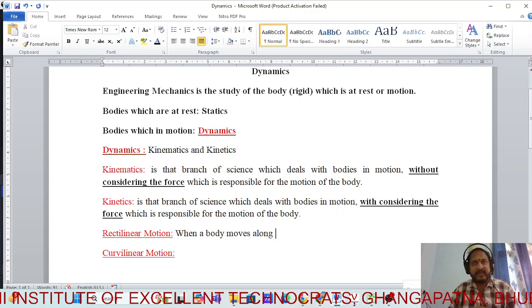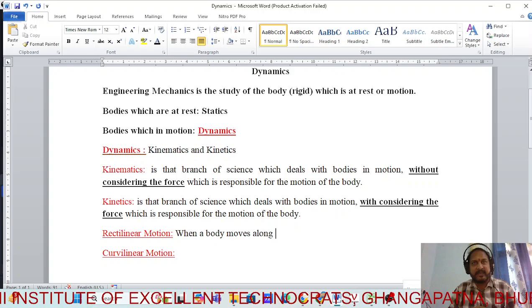So the definition will be in this way, which can be a 2 marks question. When a body moves along a path which is a straight line, that motion is called rectilinear motion. Now, what is curvilinear motion?